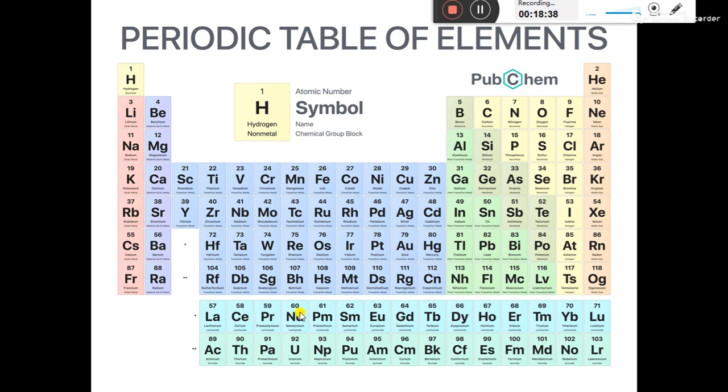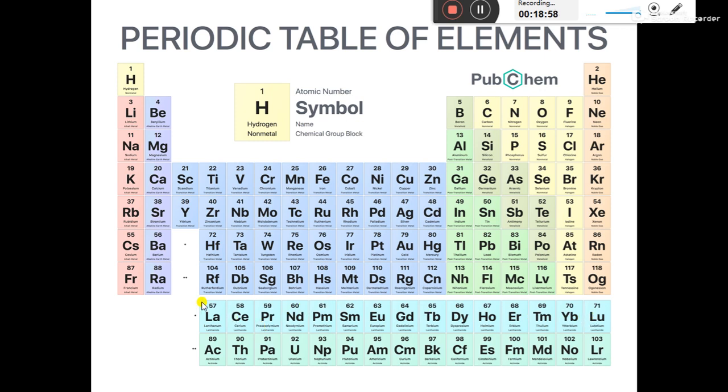Generally in the modern periodic table, all those elements which belong to the same group have the same properties. But here, from lanthanum to lutetium, elements in the same period have the same properties.